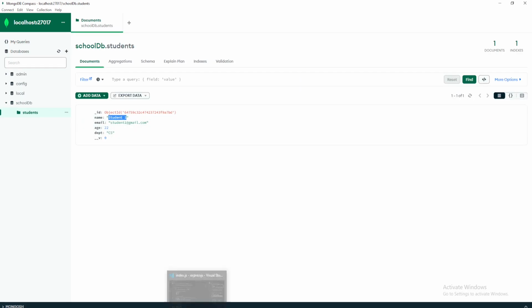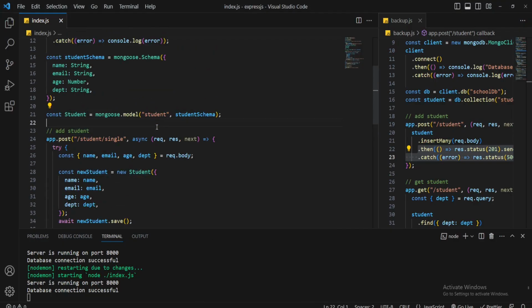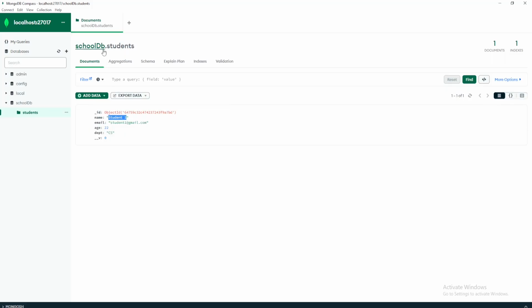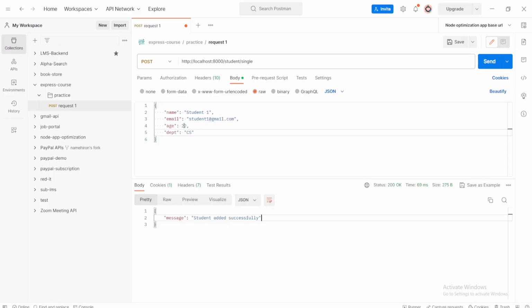One point I told you earlier, I set the model name student, but in MongoDB we can see the students is in plural. All right. If I try to add another student, student2@gmail.com, and the age is double quote 21.